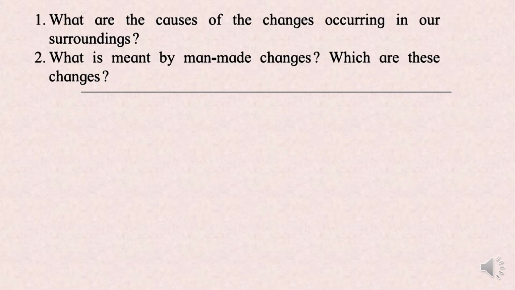Now let us answer a few questions. What are the causes of the changes occurring in our surrounding? Now there are so many things that are there around us. Okay, you have different seasons के वजह से different processes होते रहते हैं. Like if you talk about the rainy season, then during summer season what happens, the water tends to evaporate because of heating, alright, and then it forms cloud because of condensation and then it tends to rain. So because of the climatic condition also, there are different changes which are occurring in the surrounding.